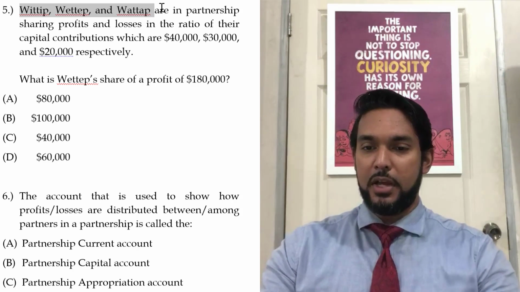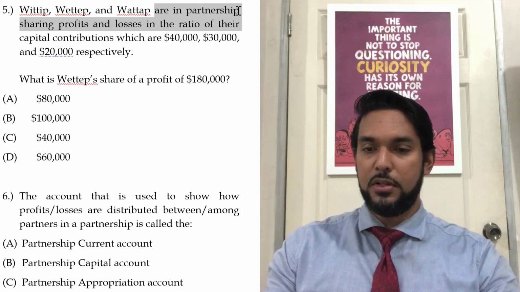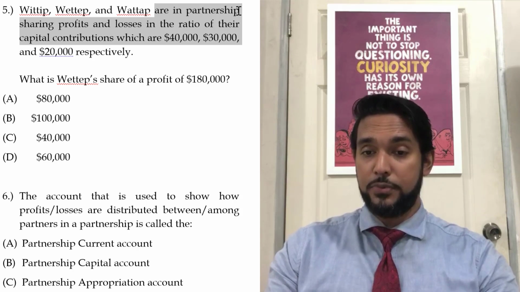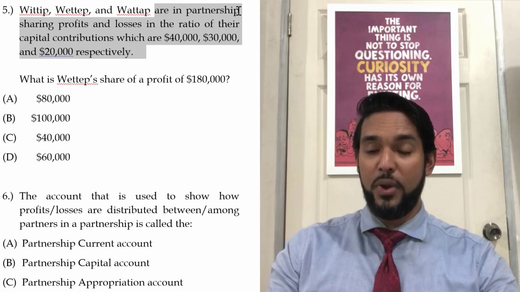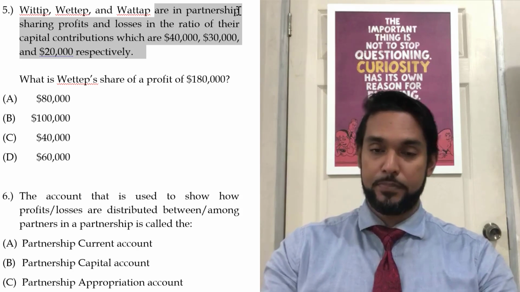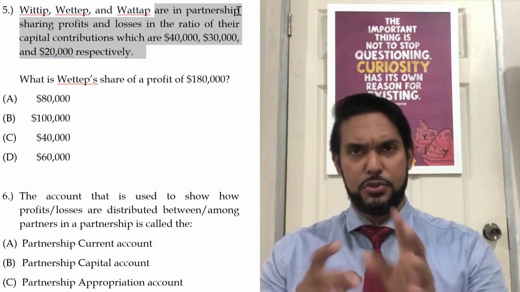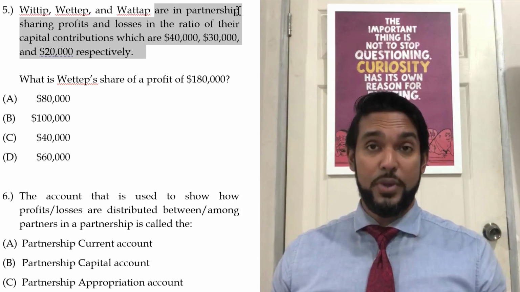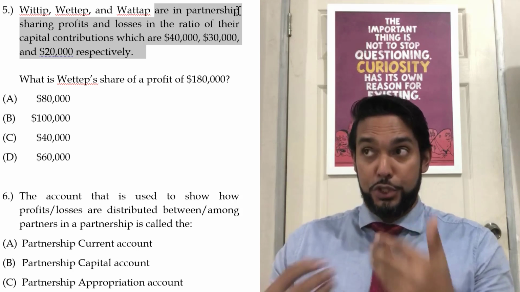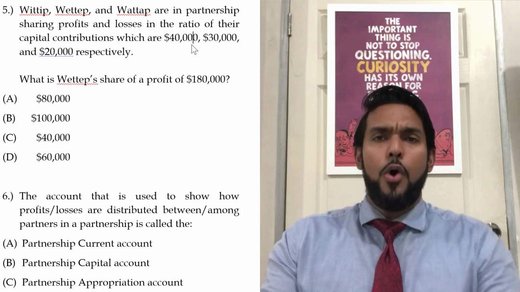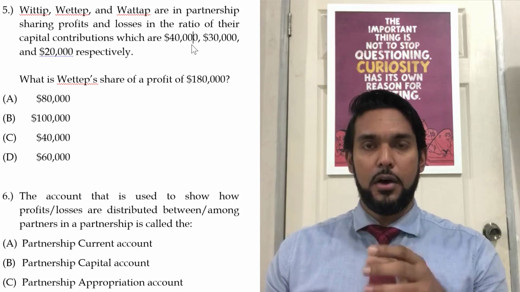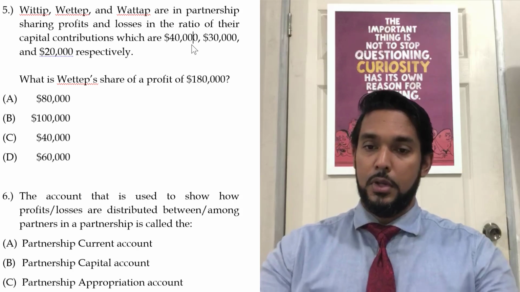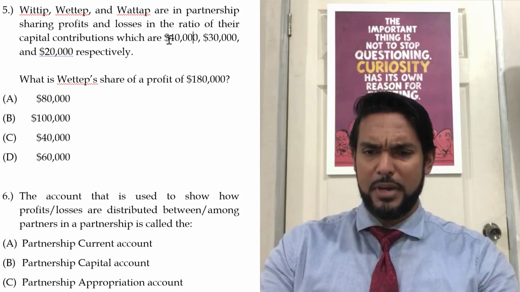All right, cool. So they are in partnership, sharing profits and losses in the ratio of their capital contributions, which are 40,000, 30,000, and 20,000 respectively. So this sharing in the ratio of their capital contributions was mentioned before, and it is a way that some partnerships do share their profit. So how do we do that? How do we share profits based on the capital contributions, my bad?